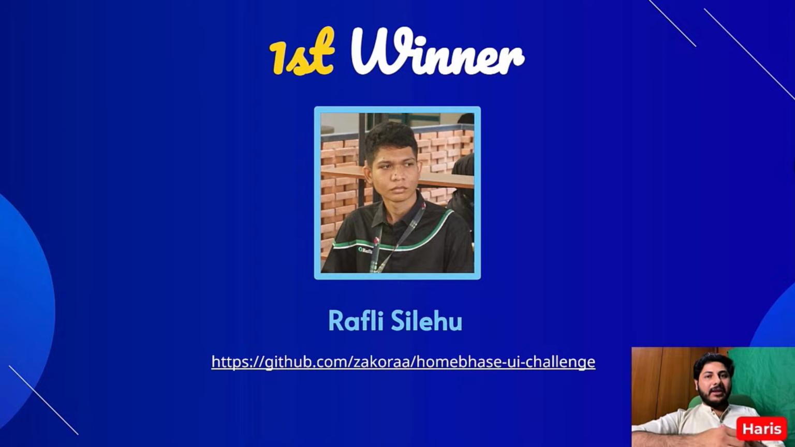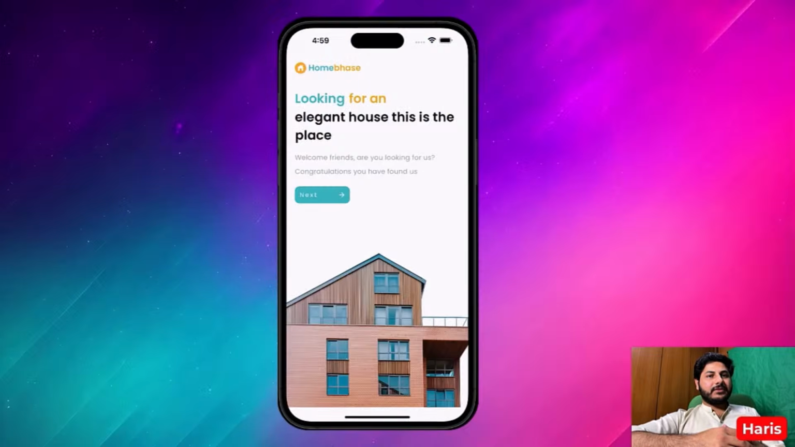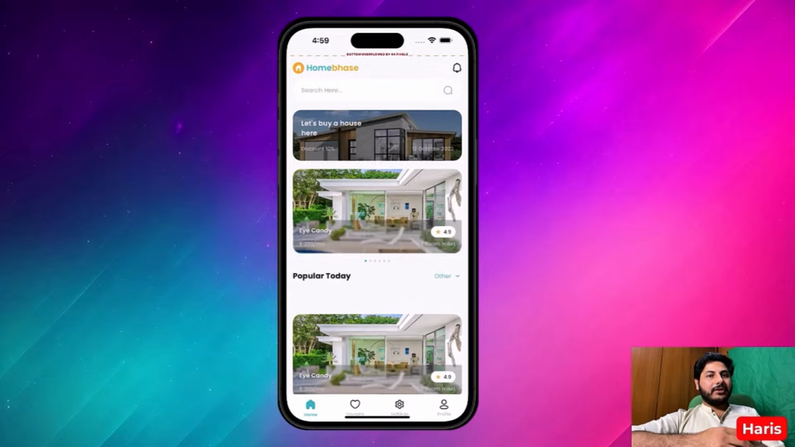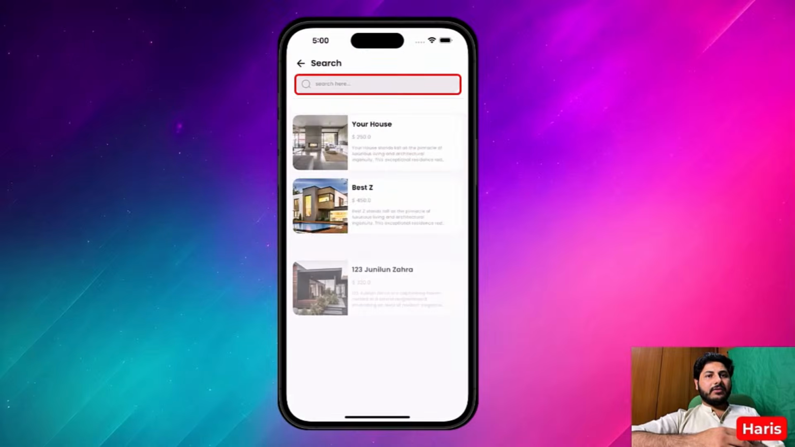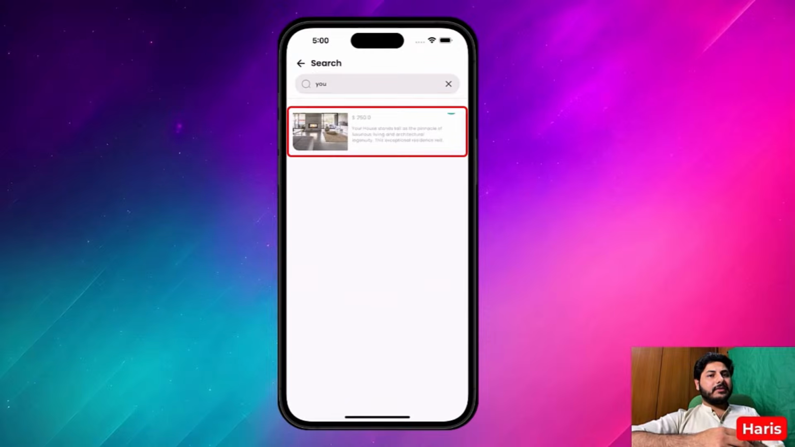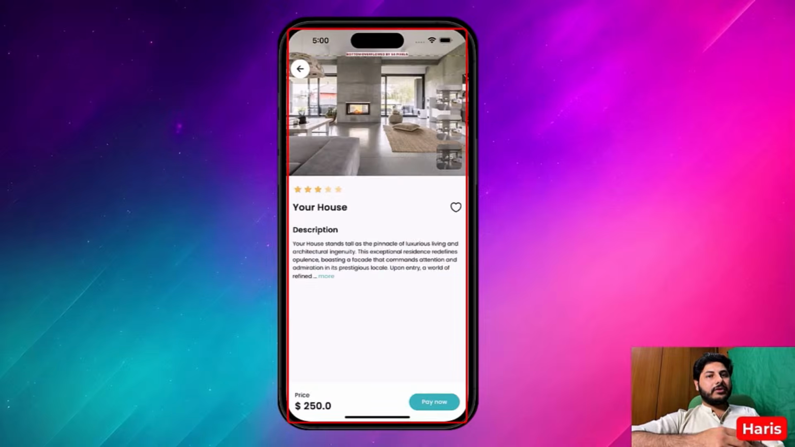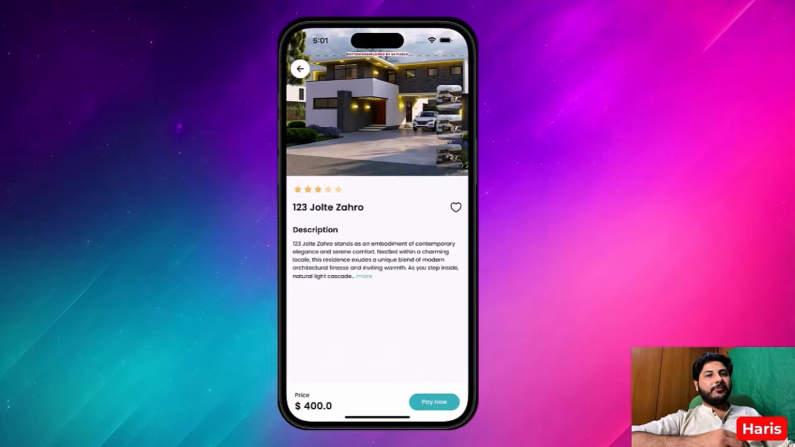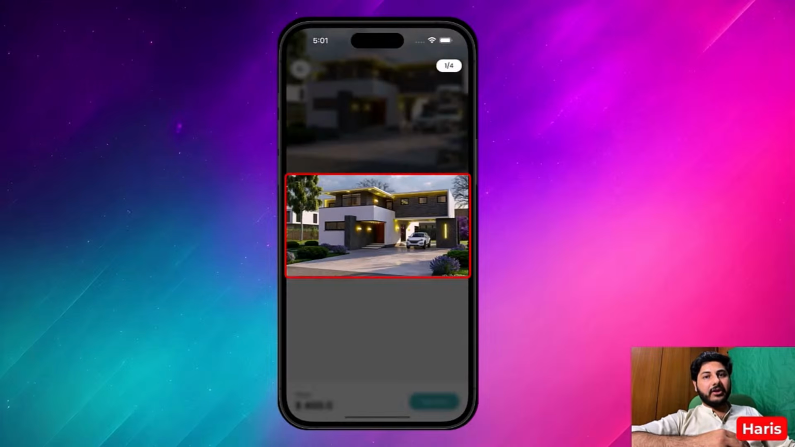Fantastic job, Rafli, and many congratulations to you as you are the first winner of this challenge. So, let's see what you have created. This is the first screen, and when I click on next, I have navigated to the home page, and when I click on search, there is a search functionality. When I am typing anything, you can see the properties listed, which means the search functionality is working correctly. Now moving forward, when I click on this property, the property opens and all the details are listed on the screen. And when I tap on this heart icon, this is also changing. That's really great. We can also view pictures of this property, which is again a great addition of functionality.